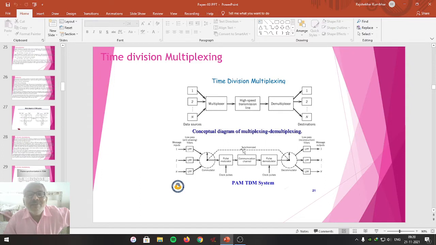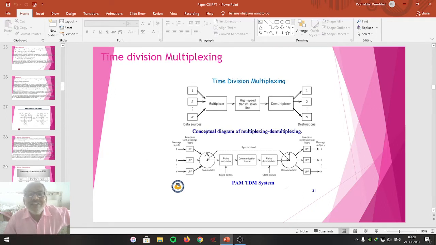After 1 second has passed, the commutator key shifts to channel number 2 at the transmitting end and sends the pulse to the receiving end so that it also shifts to channel number 2. Then only the signal from channel number 2 travels through the channel and is received by channel number 2 only. Suppose this also takes 1 second.